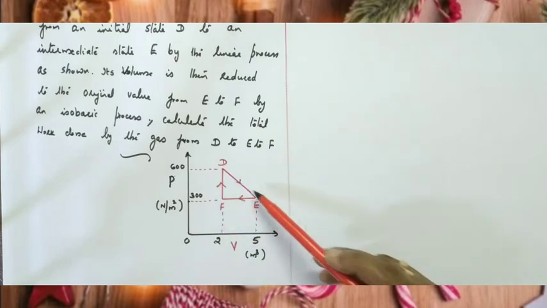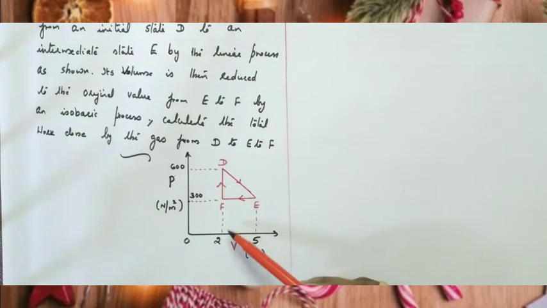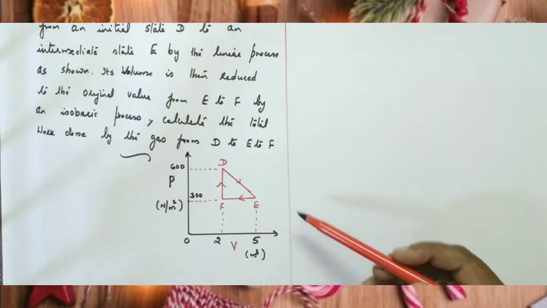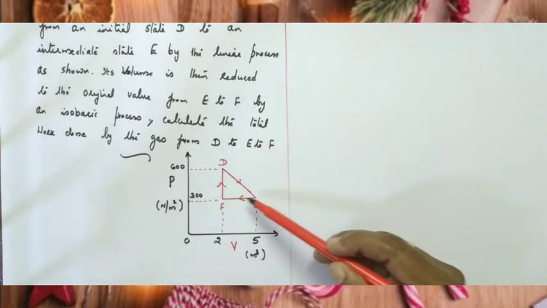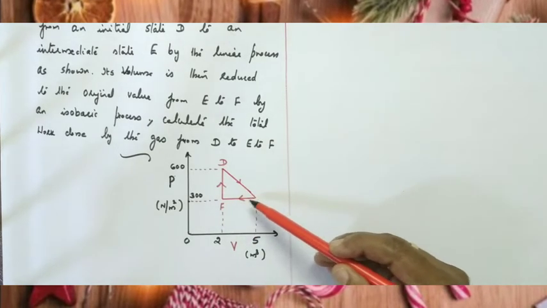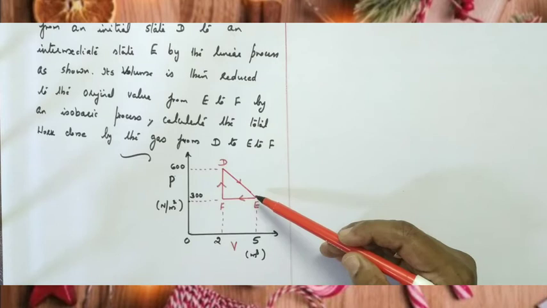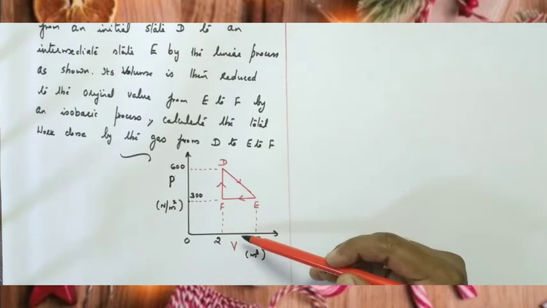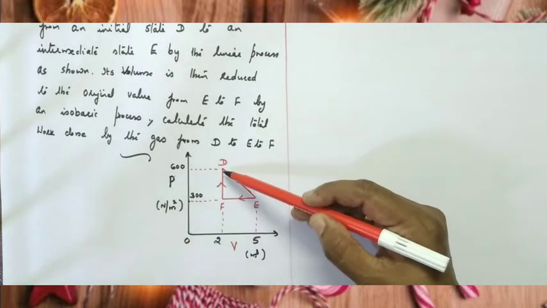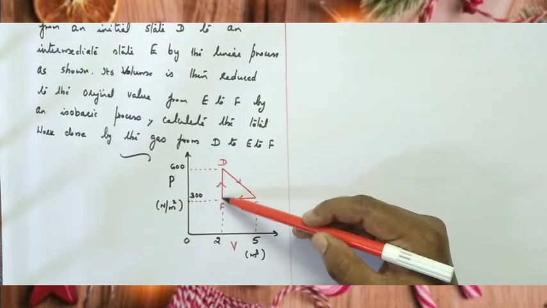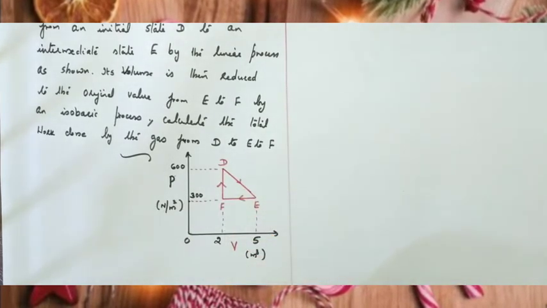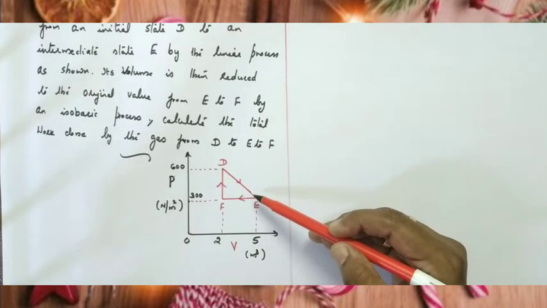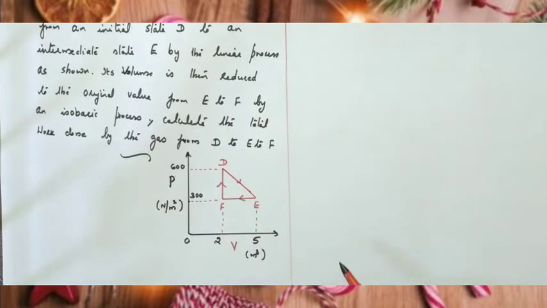So D to E, what is that process? Pressure decreases and volume increases. That is a linear process. E to F, what remains constant there? Pressure remains constant, isn't it? That means E to F is an isobaric process. Then F to D, what remains constant there? Volume remains constant, so it is an isochoric process. So here it consists of a linear process, an isobaric process and an isochoric process.